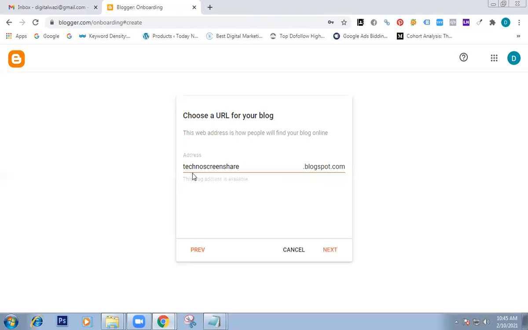Now this domain is available, techno screen share, like the name looks. Then add techno screen share. This is our title of the blog. Then go to next, add our domain name, techno screen share. This blog address is available. Only then can you create a blog. Then click on next. Here you give your display name. Display name is your name, author name. Author name is Mr. Maji. Then click on finish.